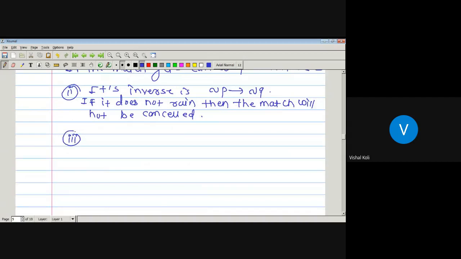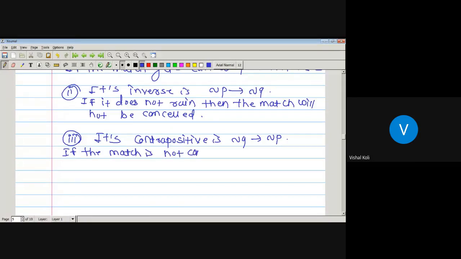Its contrapositive is negation of Q conditional negation of P. So negation of Q is: if the match is not cancelled, then it does not rain.